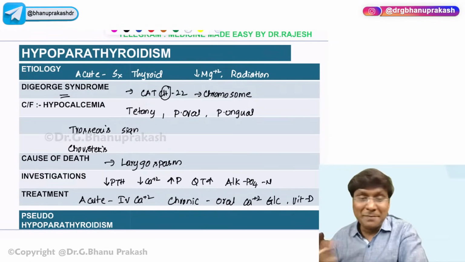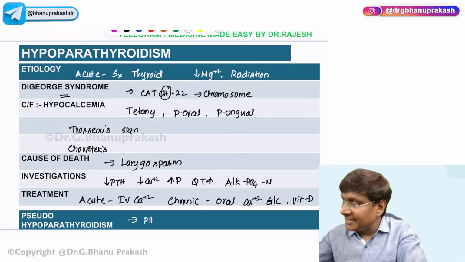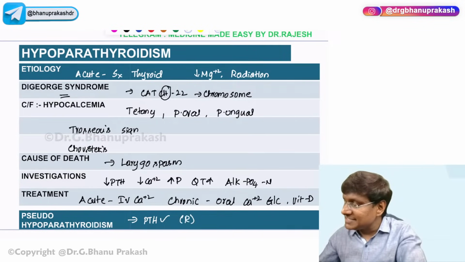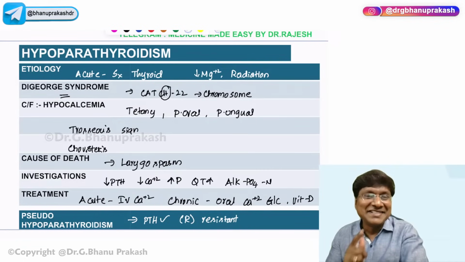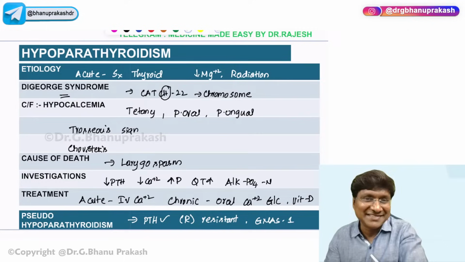What is pseudohypoparathyroidism? Here, parathormone is present in adequate quantities, but parathormone receptors are resistant in these patients. And why are the parathormone receptors resistant? That is due to gene mutation, and the gene that is mutated is the GNAS1 gene, right?